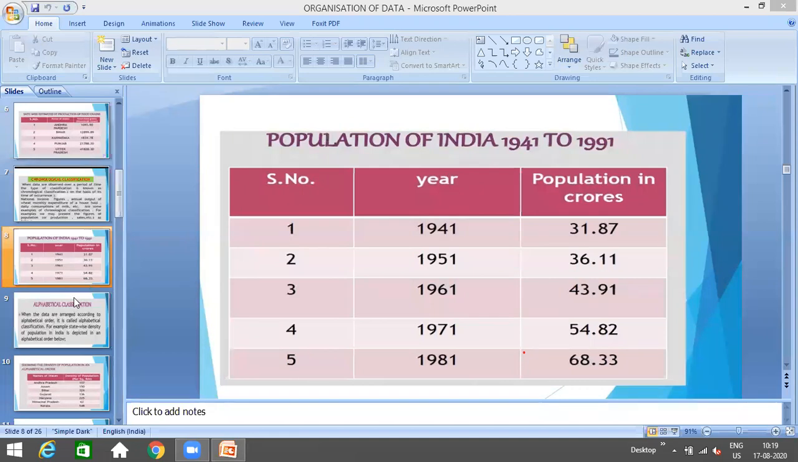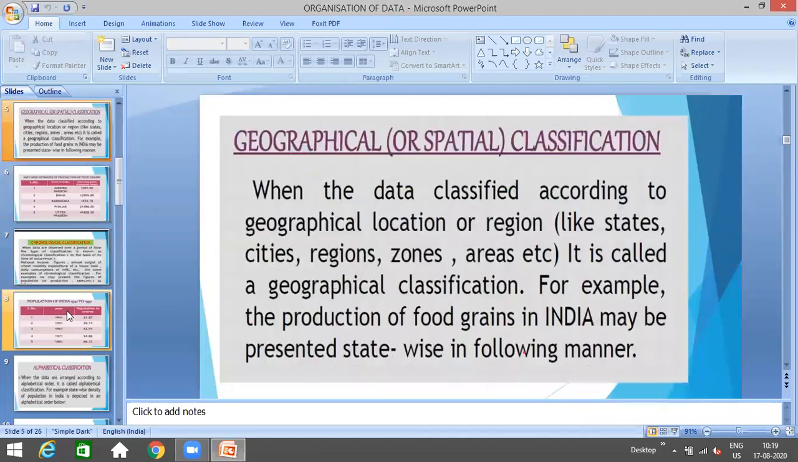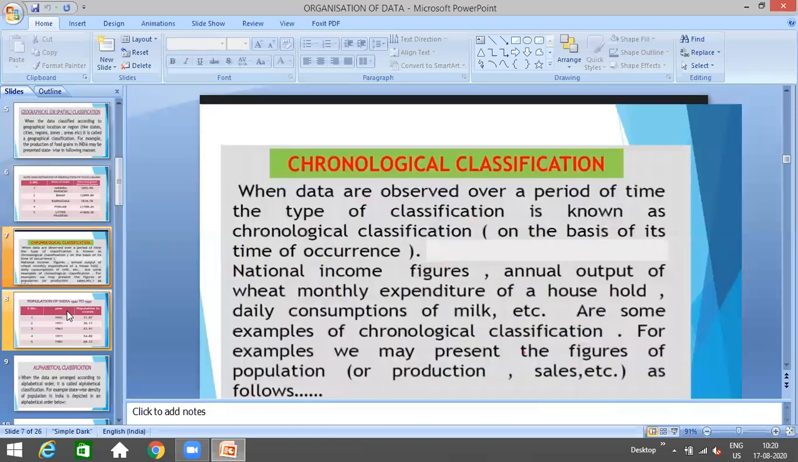So the first one was clear. The first one was geographical classification. Geographical classification means whenever the data is being classified according to the geographical location. The geographical location can be the region, can be the city, zone, area, state, that can be the countries also. That is the geographical classification. Then we did second, chronological classification.